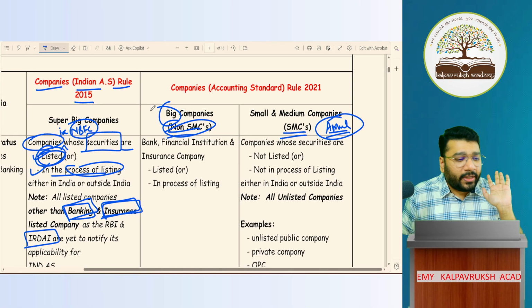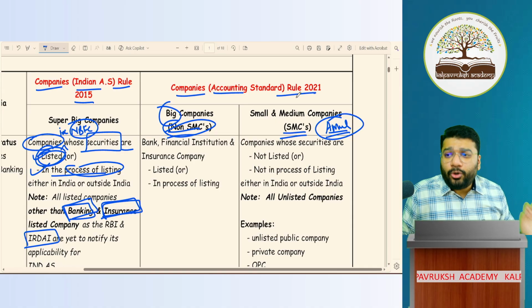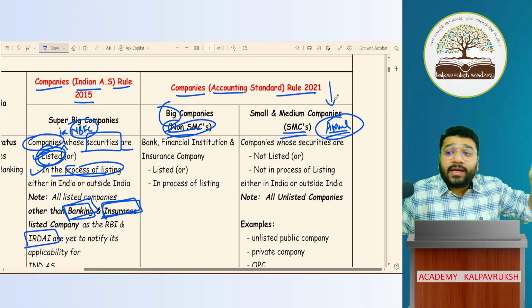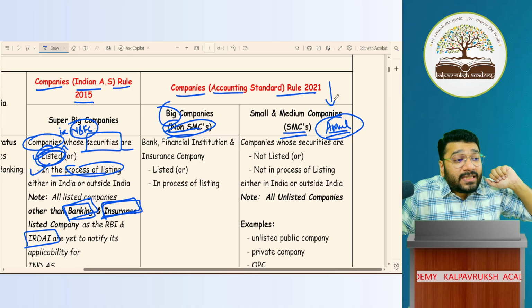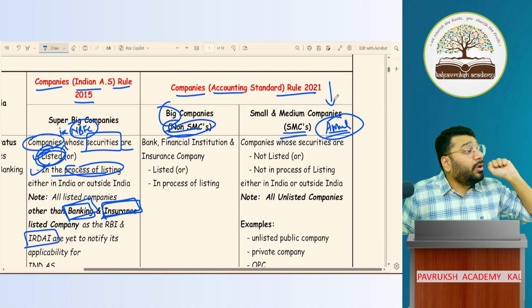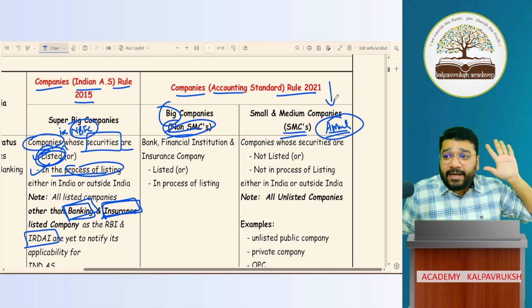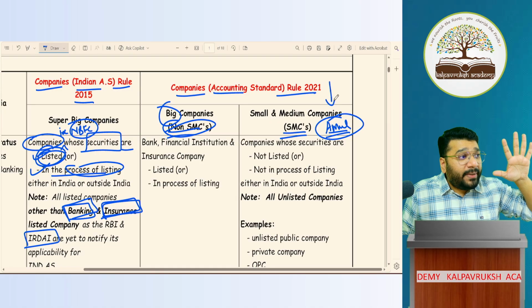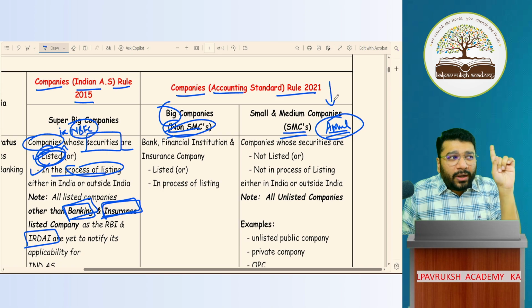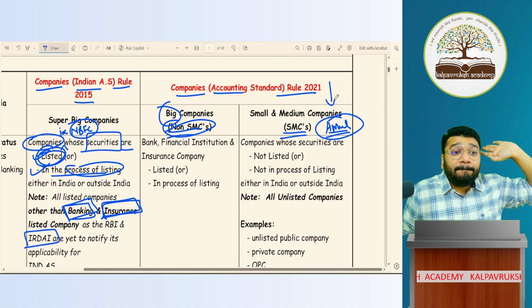Once we understand the criteria, then we will see which accounting standard is relaxed or exempted. In the Companies (Accounting Standards) Rules, 2021, the notification lists the criteria as to who is an SMC. Five criteria are laid down. If all five criteria are satisfied, you are an SMC. Out of these five, if any one criterion is not satisfied, then it becomes non-SMC. Non-SMC means a big company.